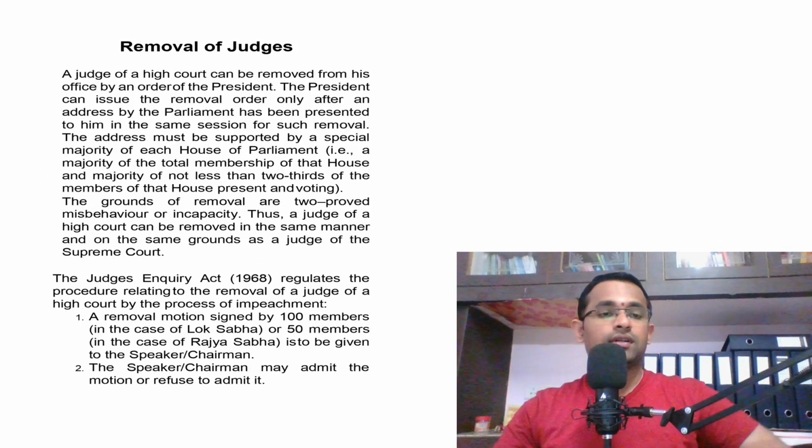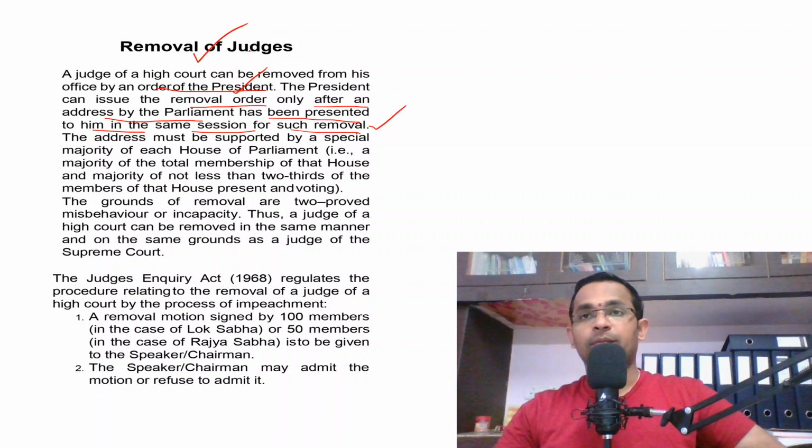Okay, hello all. Now we'll discuss the removal of judges of a high court. A judge of a high court can be removed from his office by an order of the president. The president can issue the removal order only after an address by the parliament has been presented to him in the same session for such removal. That means it is not the discretionary power of the president.